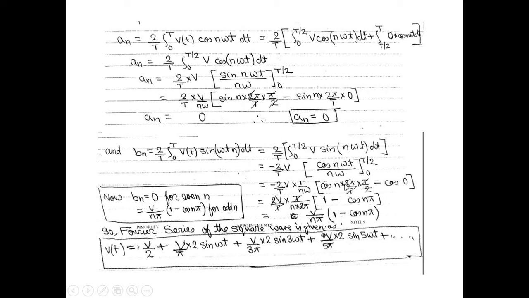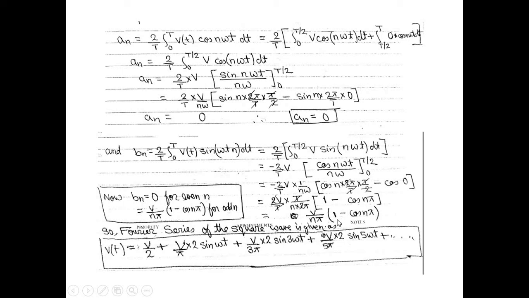As this has the negative sign, we multiply it through, so this term will be negative and this term will be positive, so we get cos 0 minus this term. The cos 0 value is 1, so we get 1 minus cos n pi. So our value will be v divided by n pi, times 1 minus cos n pi.